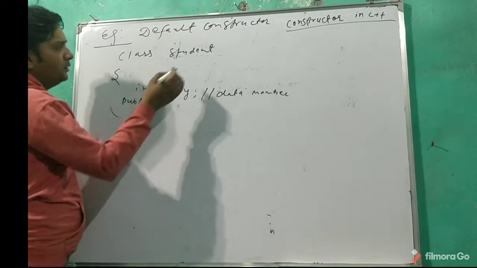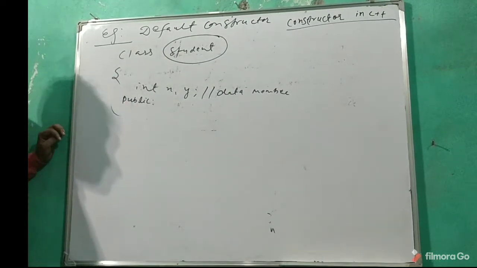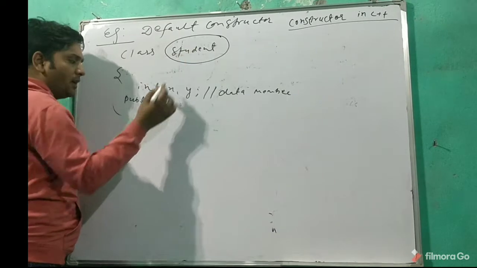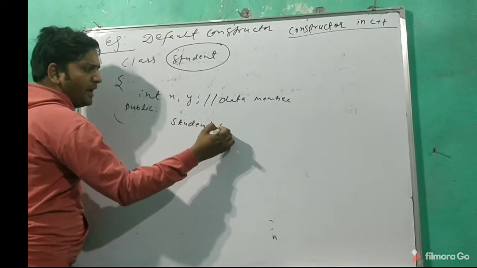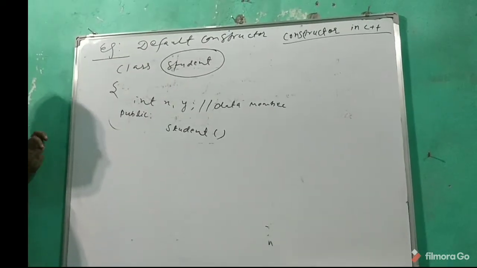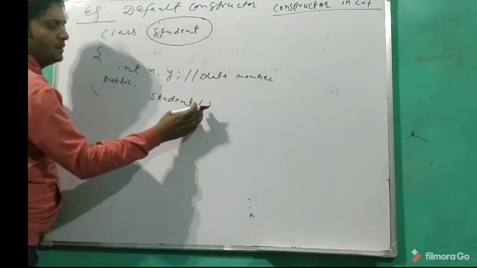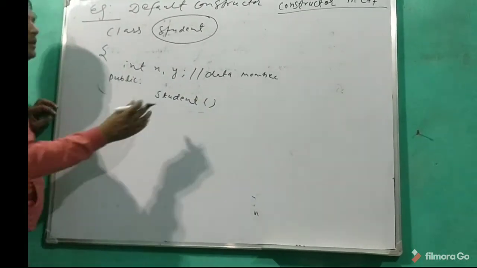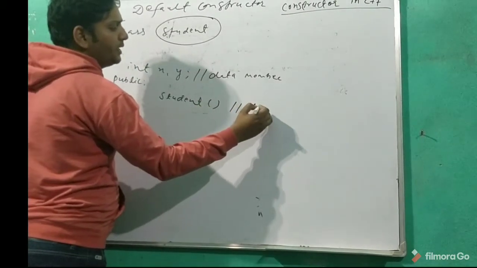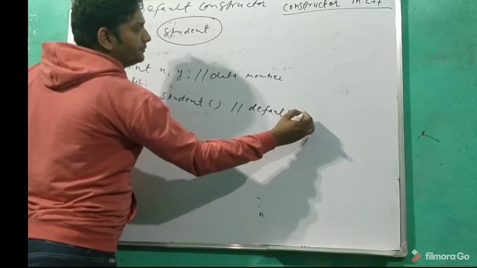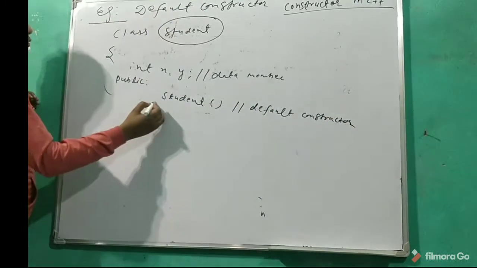A constructor is a special member function. It is a member function, but special: whatever the name of the class, the member function has the same name. It has no return type and no parameters. A constructor which has no parameters, no arguments, is known as a default constructor. We have two data members.